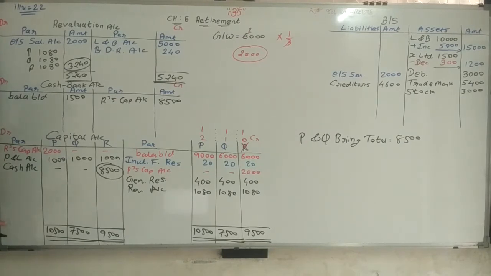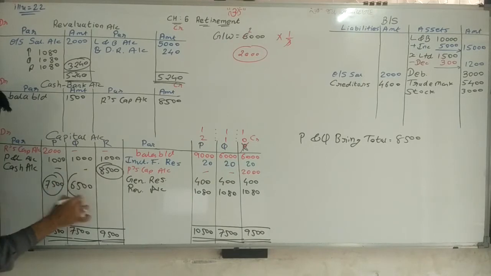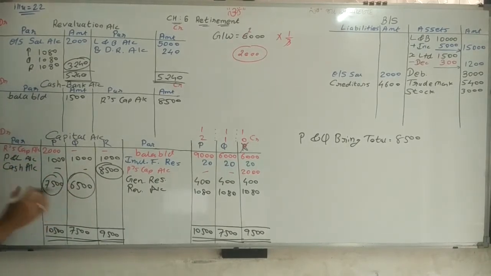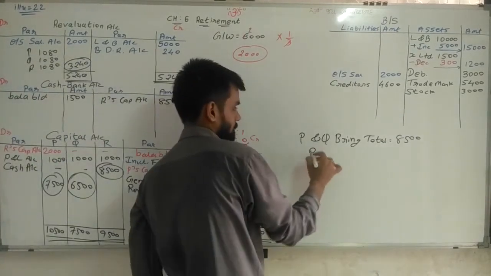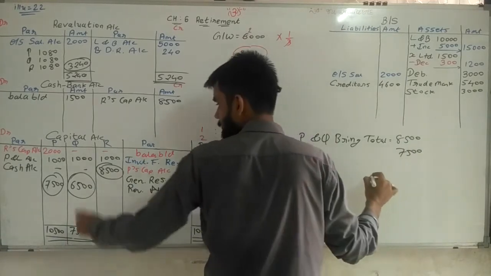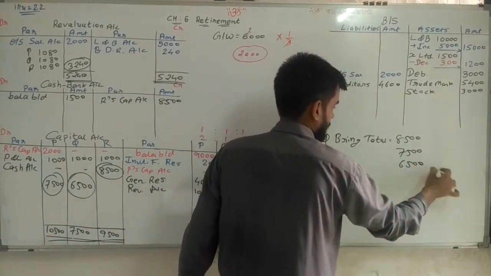2,000 and 1,000 deducting, then we are getting 8,500 rupees here. 7,500 rupees. 10 minus 3, 7,500. Same way 7,500 minus 1,000, we are getting 6,500. So this is the balance amount. But we are not writing this balance. Only considering this balance and writing here P and Q. P's capital is 7,500. Q's capital is 6,500.